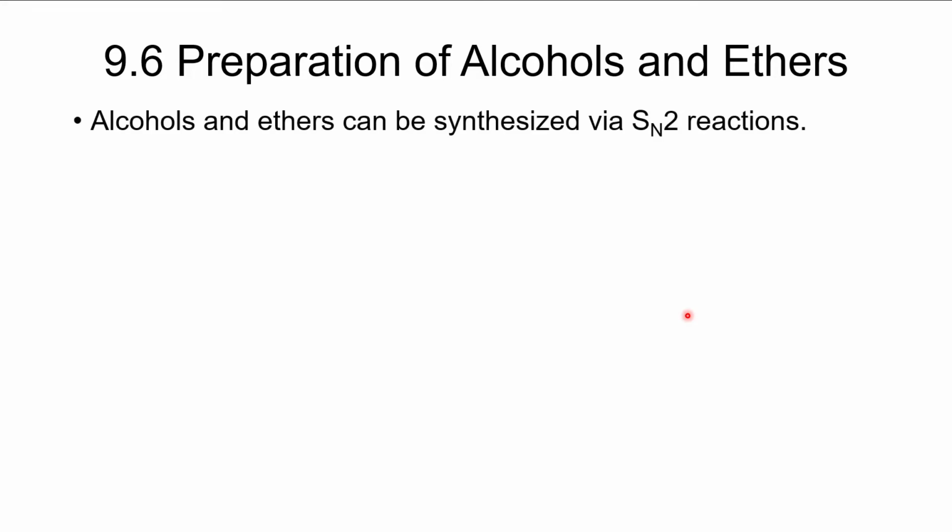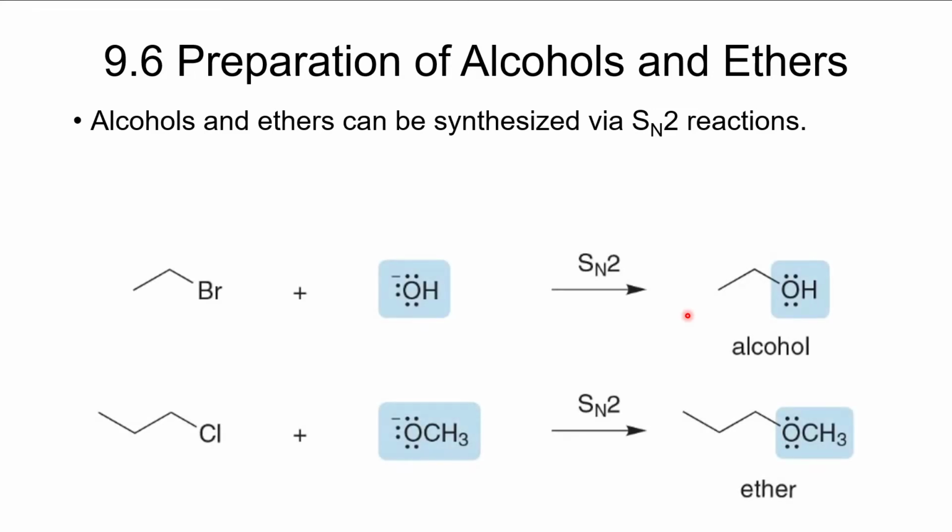All right. So now we want to look at how it is that we prepare alcohols and ethers. We've already seen how to prepare alcohols and ethers using SN2 reactions. So alcohols and ethers can be synthesized by SN2 reactions. Here is an example. If you've got an alkyl halide, like this one.